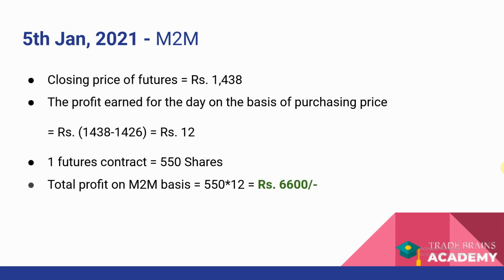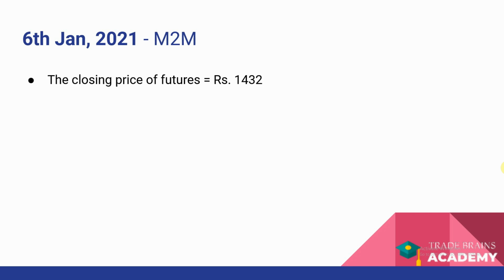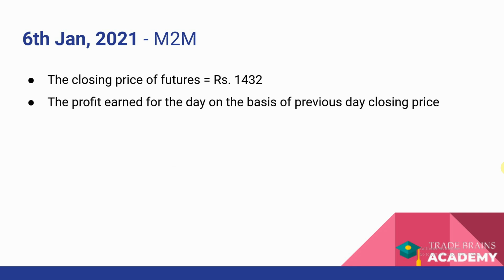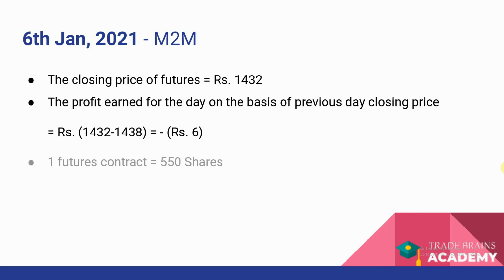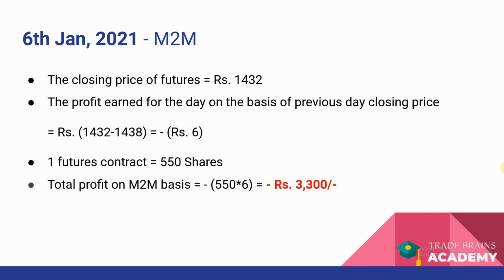Let us understand the M2M on the 6th of January. Be careful, the M2M on the 6th of January is calculated on the basis of the closing price of the 5th of January, not the entry price. The closing price of the futures on the 6th of January was 1,432. The profit earned on the basis of the previous day's closing price would be a loss of 6 rupees per share. And the total loss in this case for that second day will be minus 3,300.